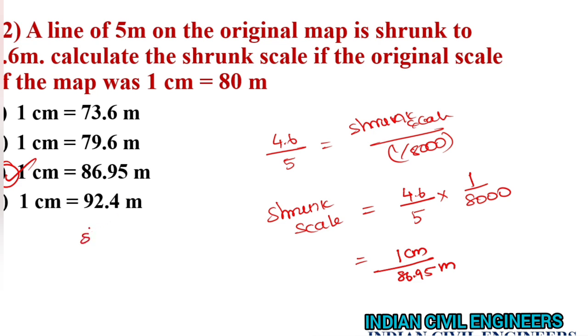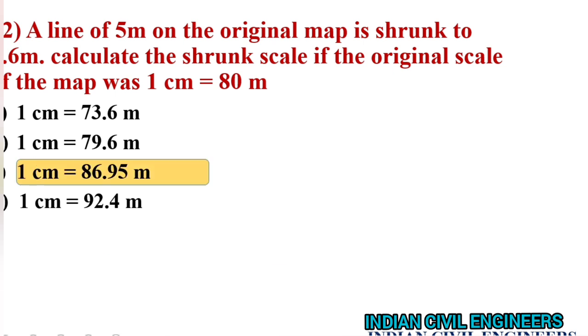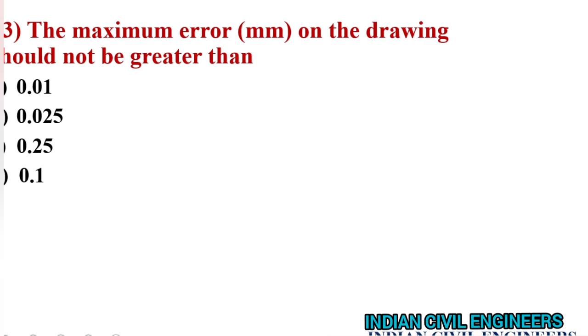You have to remember the formula of the sum. Shrinkage factor is equal to shrunk length divided by original length, or else shrunk scale divided by original scale. It's known as shrinkage factor. Next question. The maximum error on the drawing should not be greater than 0.25.